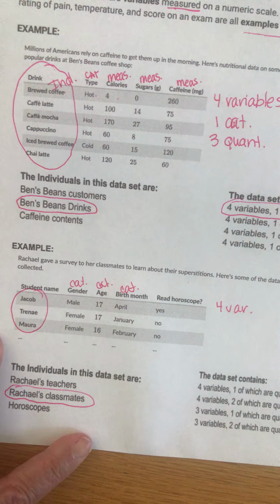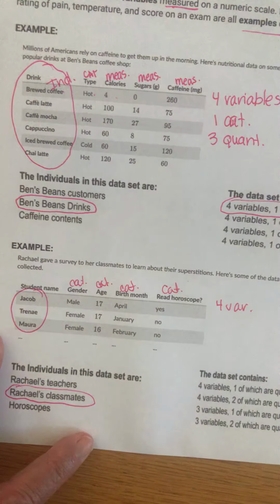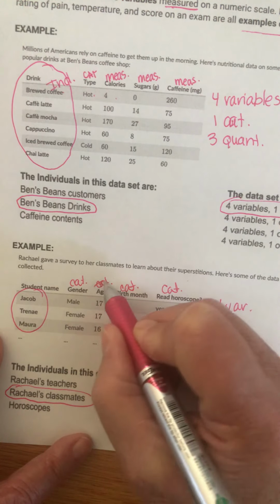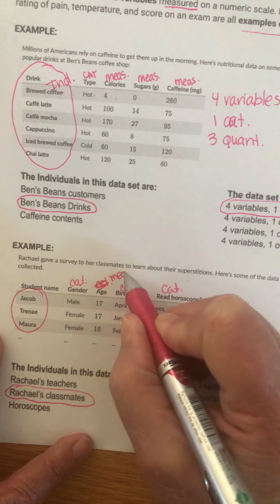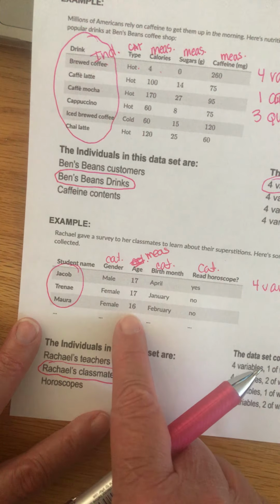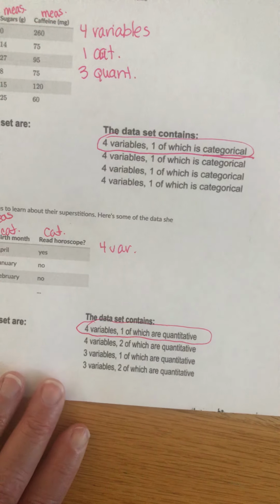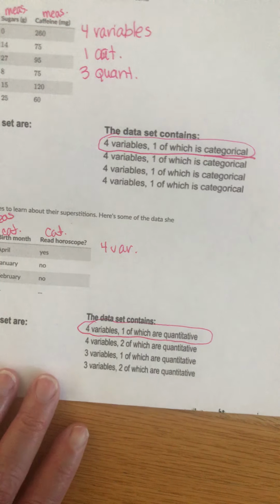And I feel like I'm doing this wrong. Because it looks to me like this is categorical for sure. I have a feeling this is the only one that's considered measurable in this case, because it's not an age group, it's the age that somebody's measured. So these are 4 variables, one of which is quantitative, but I'm going to go back and redo that problem to make sure I'm doing it right. I'm pretty sure I am.